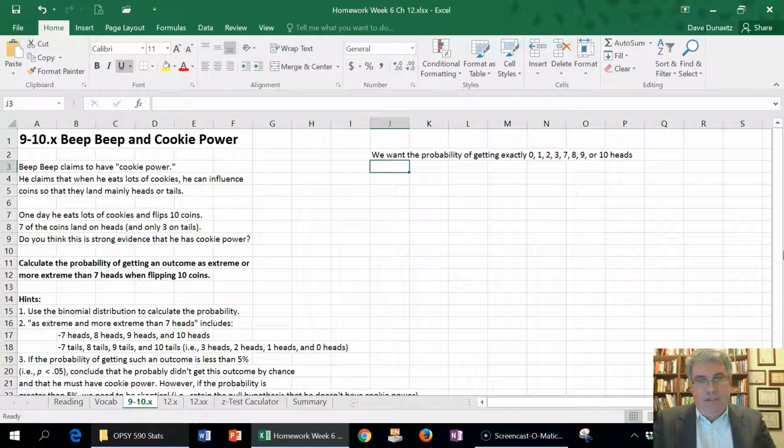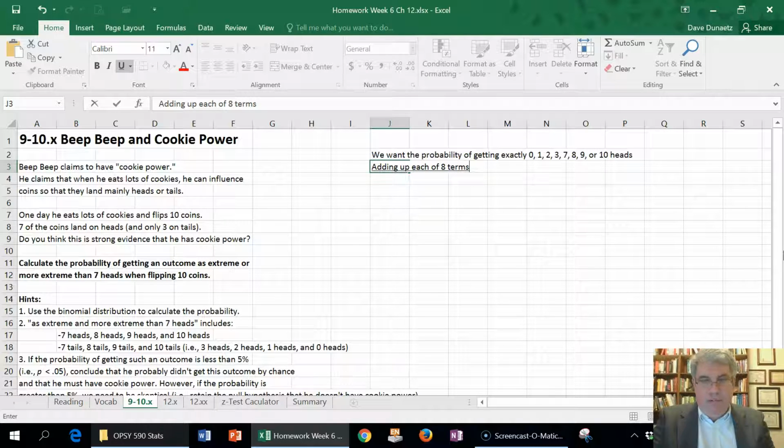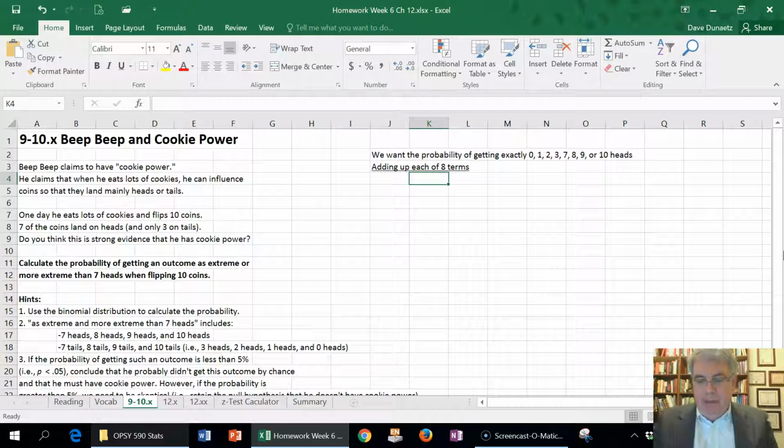So if we do that, adding up each of 8 terms, and we go down here, I'm going to type in the formula here.